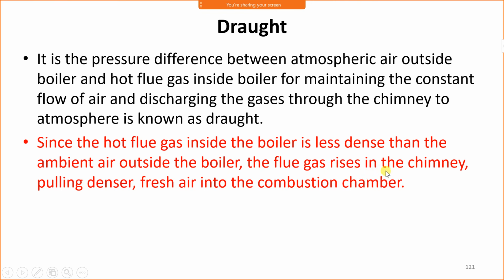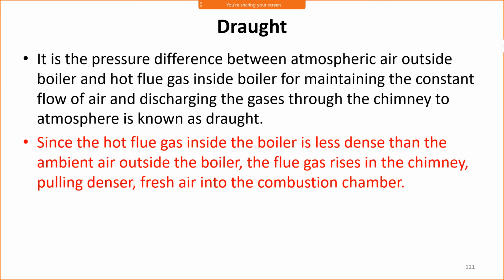The flue gases rise in the chimney, pulling denser fresh air into the combustion chamber. As the flue gases move upward, that produces a vacuum in the furnace, and due to that vacuum the ambient air enters the furnace for the combustion.